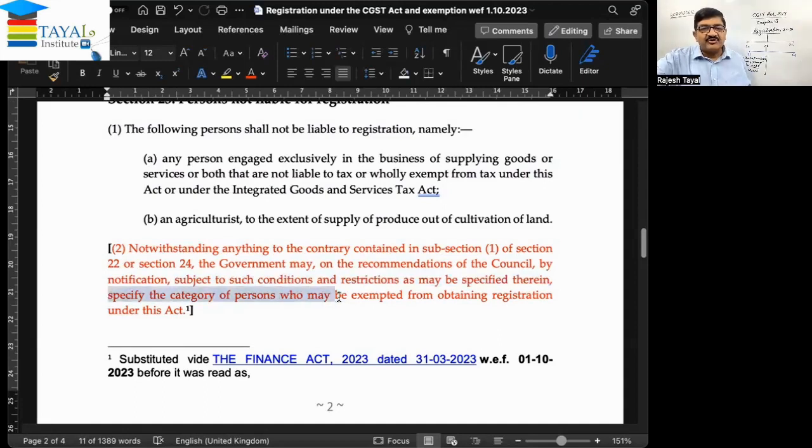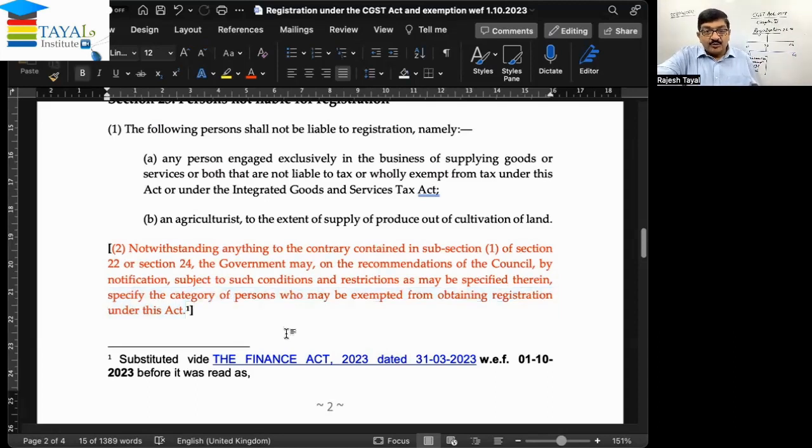Specify the category of persons who may be exempted from obtaining registration under this Act. So this is saying that irrespective of what is said in section 22 and section 24, certain people do not require registration if exemption is granted by the central government by way of a notification issued on the recommendation of the council, and the notification shall provide the terms and conditions in relation to that exemption.